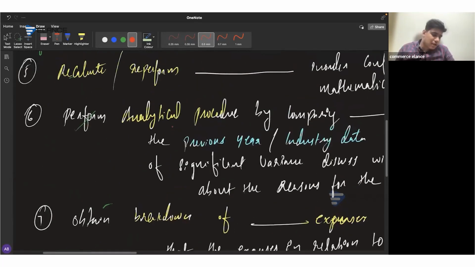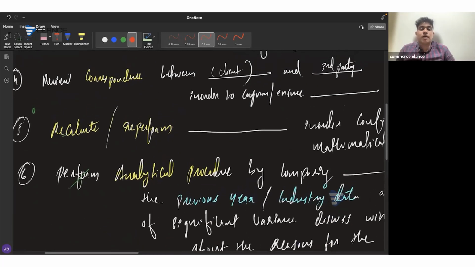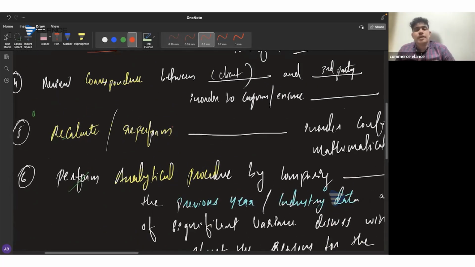Then, whenever there is a calculation, you can always mention the possibility of having recalculation. Here you can recalculate the amount of redundancy provision of 110,000 for Allen company in order to confirm the mathematical accuracy. I believe you have properly, specifically understood the importance of including data from the scenario in the procedure. Recalculate the redundancy provision of 110,000 for Allen company in order to confirm mathematical accuracy. We have included the name of the provision.